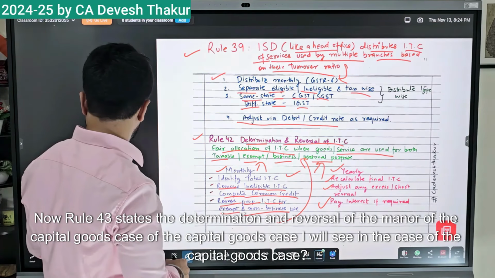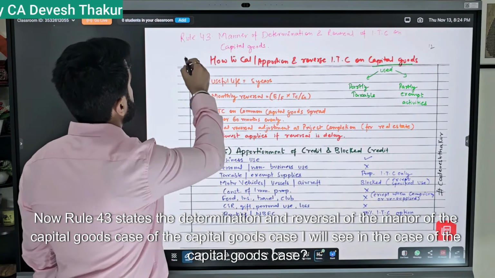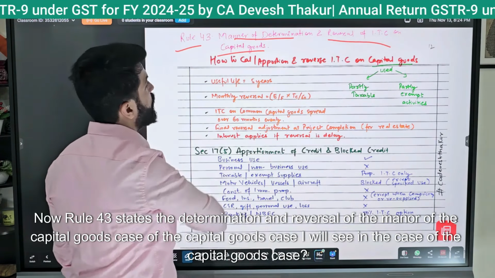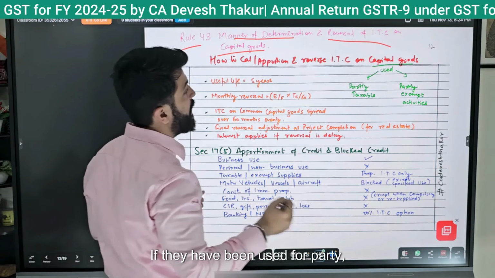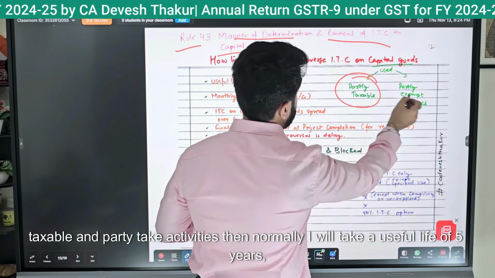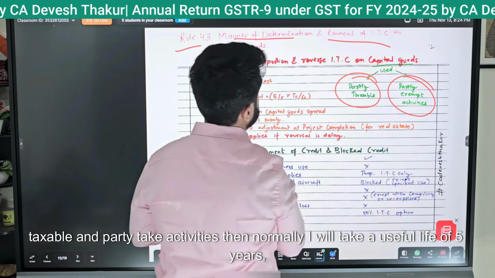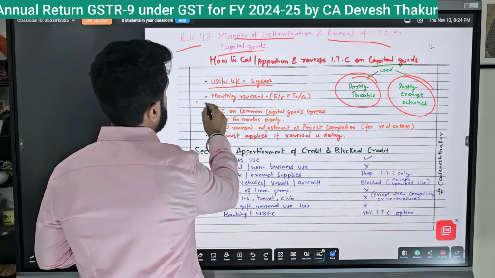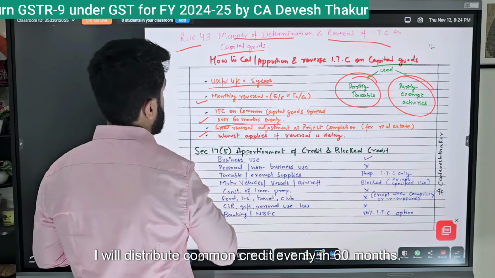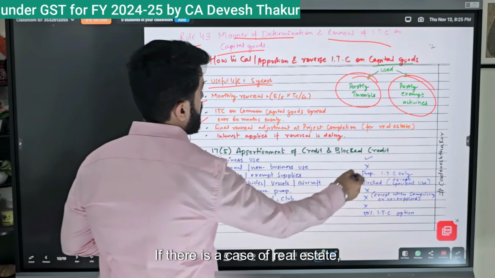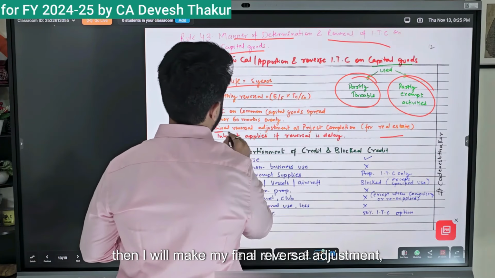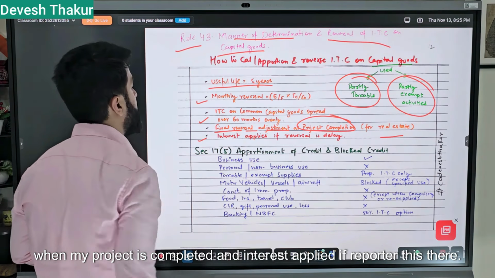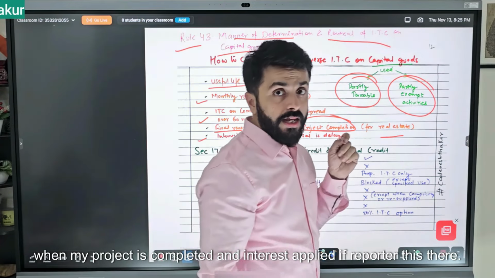Now, Rule 43 states the determination and reversal manner for the capital goods case. If capital goods have been used for both taxable and exempt activities, then normally I will take a useful life of 5 years and apply the formula. I will distribute common credit evenly over 60 months. If it is a real estate case, then I will make my final reversal adjustment when my project is completed, and interest applies if reported.